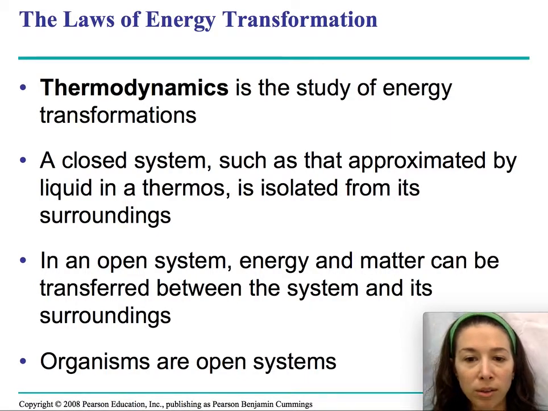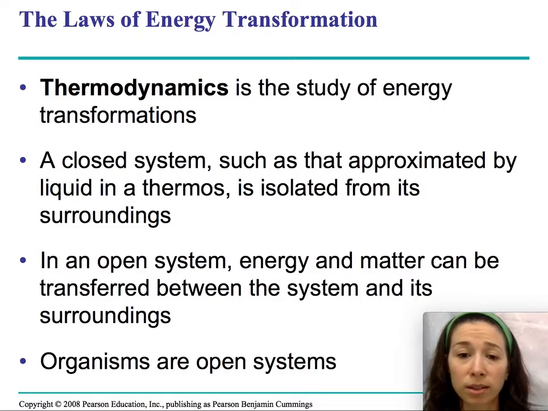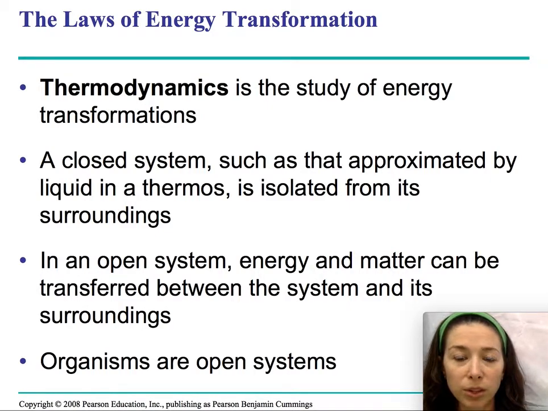What do we know about transformations of energy, such as the example I just gave? We can consider Earth a closed system. So Earth is like a thermos. We do receive solar energy from the sun, so energy comes into Earth. However, matter is not moving in and out of our atmosphere, right? Pretty much whatever the molecules are on Earth are the ones that we've always had here, which is kind of an interesting concept if you think about it.